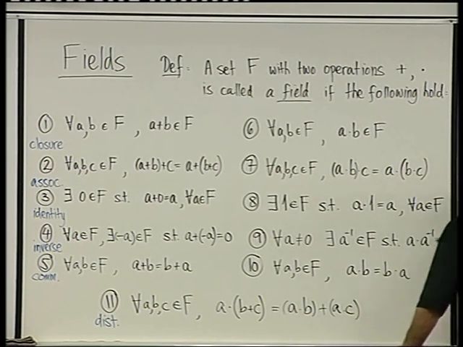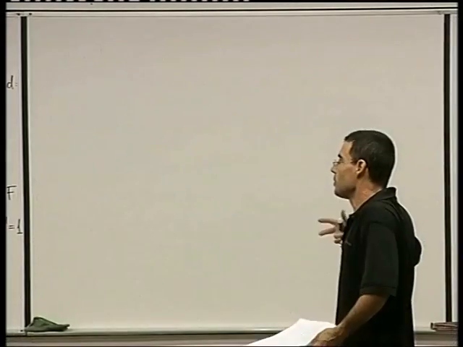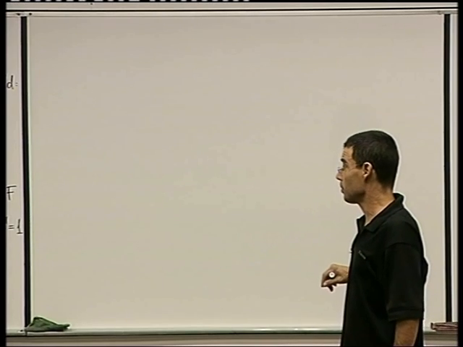I think by now I can erase the definition of a group. In this course, we're going to spend a lot of time with fields. Fields are going to be the structures that we're going to consider many times. Usually they're going to be the real numbers and the complex numbers, not just rational numbers. We're not going to say too much about groups. Okay? The group was just an easier thing to pick up. It had only 4 properties rather than 11. That's why I started off with groups.